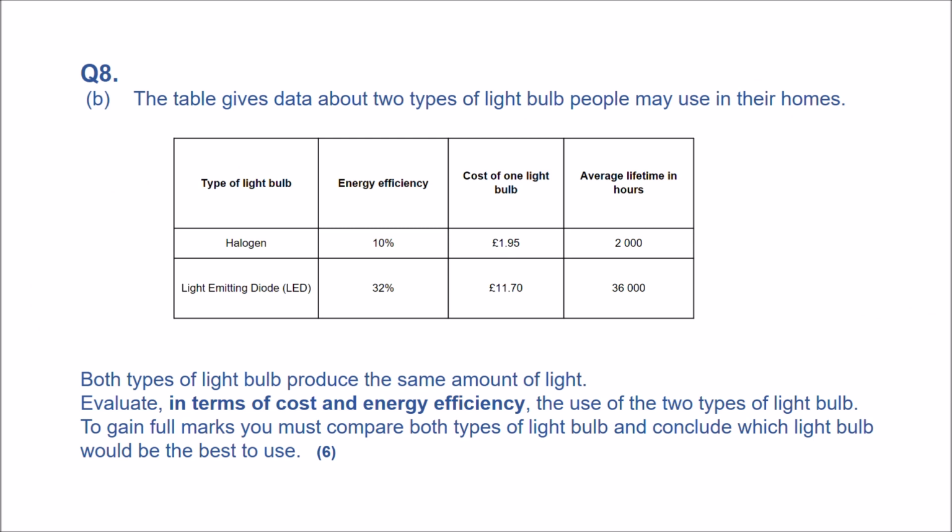Question 8. The tables give data about two types of light bulb, which are halogen and light emitting diode, or LEDs. Both types of light bulb produce the same amount of light. Evaluate in terms of cost and energy efficiency the use of the two types of light bulb. So this information is already given to you in the table. So energy efficiency and cost, and obviously we have the average lifetime in hours too. Just using these, you'll be able to answer this question.